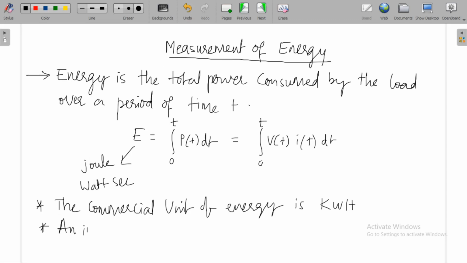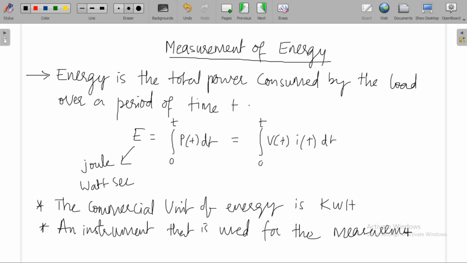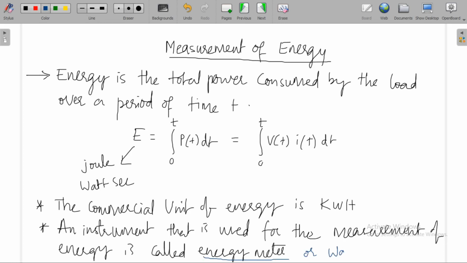An instrument that is used for the measurement of energy is called an energy meter, or watt hour meter.